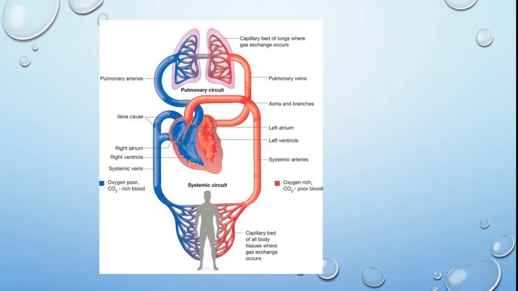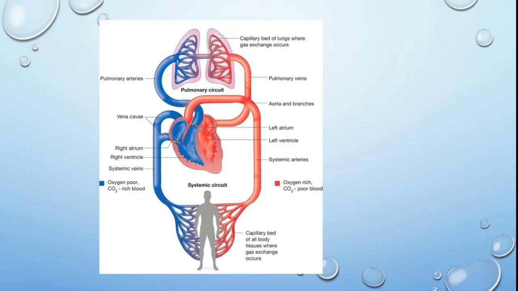At that time the blood from different parts of the body is brought to the right auricle, and oxygenated blood is brought to the left auricle. At that time the ventricles will completely relax. Then once the blood is filled in the ventricle, the right ventricle will send blood through the pulmonary arteries to the lungs, as you can see in the diagram, where oxygenation of blood occurs.